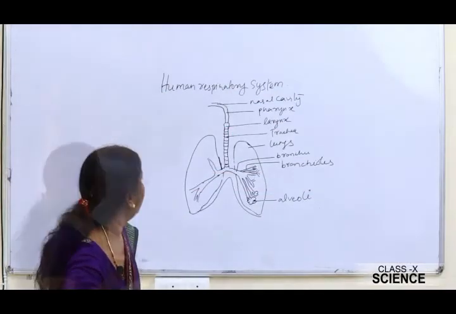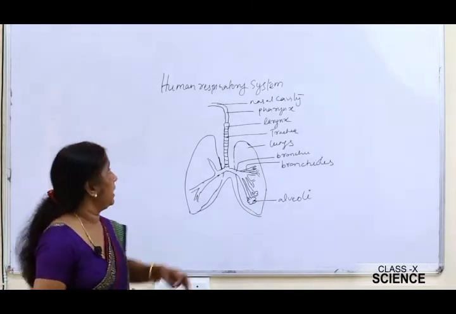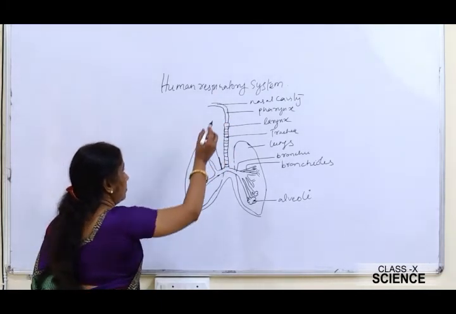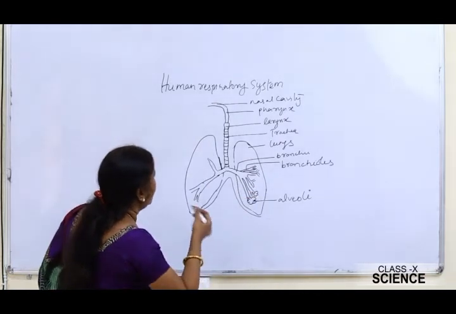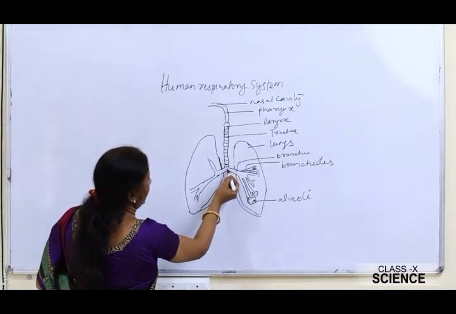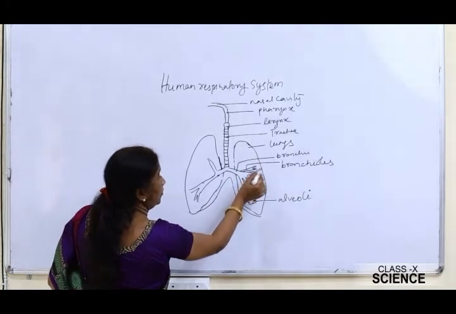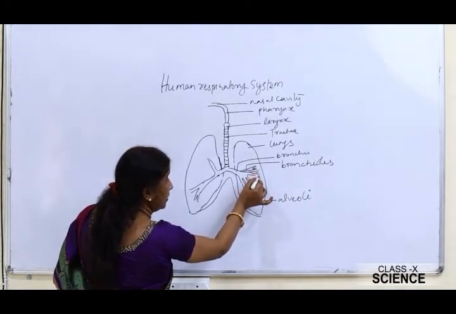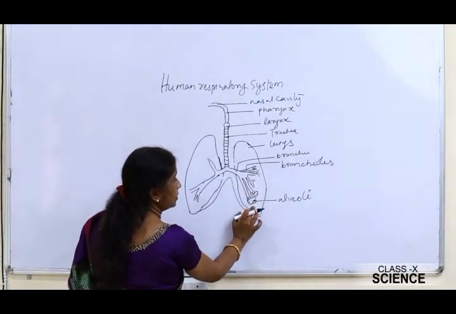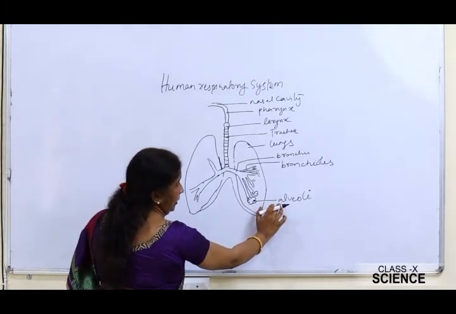Now let us see how the process of respiration takes place in our body, right? That is the human respiratory system. See, I have drawn a structure here. This structure shows the human respiratory system: nasal cavity, pharynx, larynx, then trachea. The trachea branches into bronchi. The bronchi further branch into bronchioles, and the bronchioles terminate as terminal bronchioles, at the end of which are attached balloon-like structures called the alveoli, right?